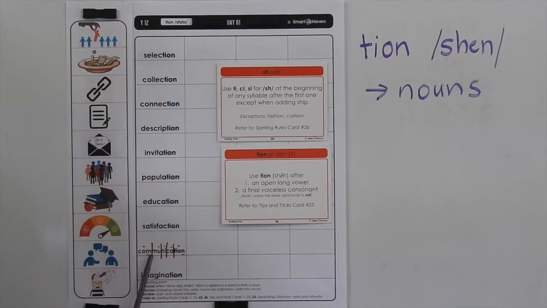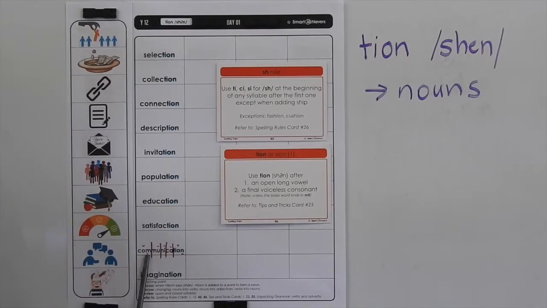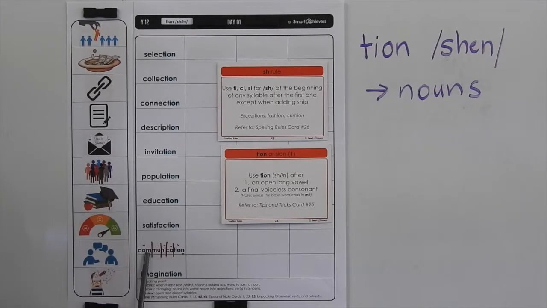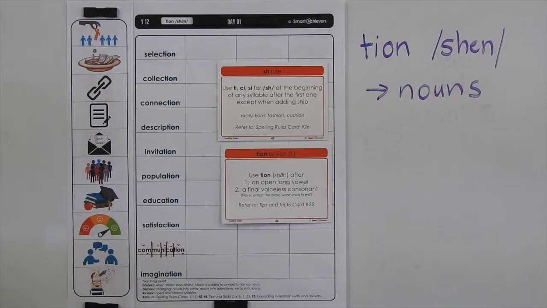So if you have a look at the word communication, for example, after a short vowel sound, you have to close the syllable with a consonant. After a long vowel sound, you leave the syllable open. There's no consonant after the vowel. So long vowel sound again, so no consonant closing the syllable. Long vowel sound again, no consonant closing the syllable. And then shun at the end, we've got a short vowel sound there and we're closing it with the N. So to go through and break these words into their syllables will make them much easier for you to learn.